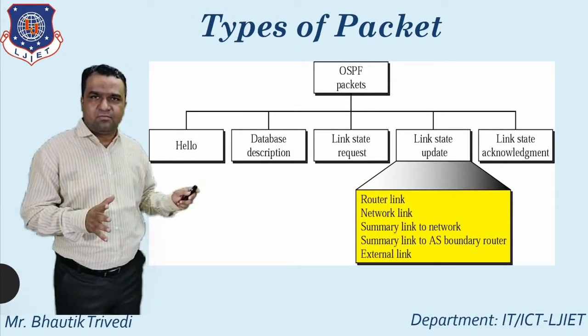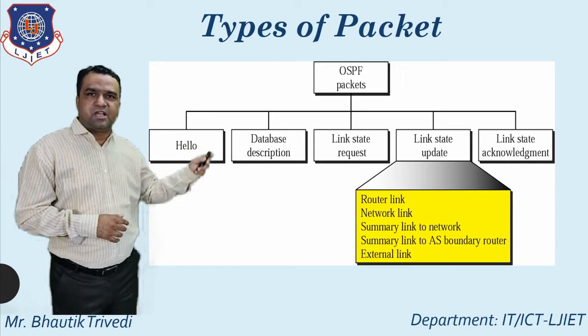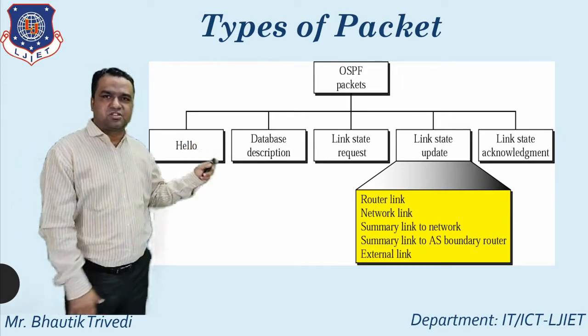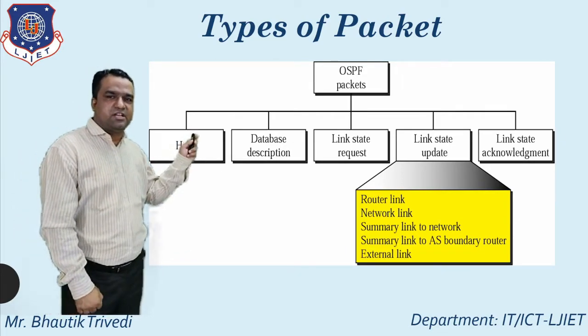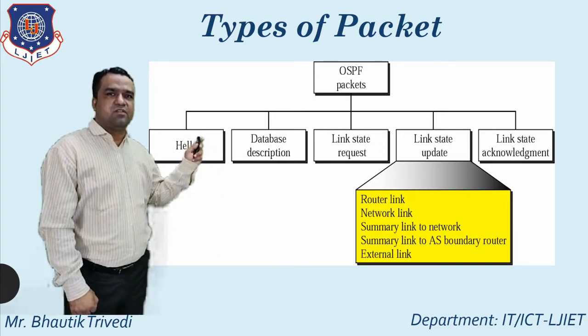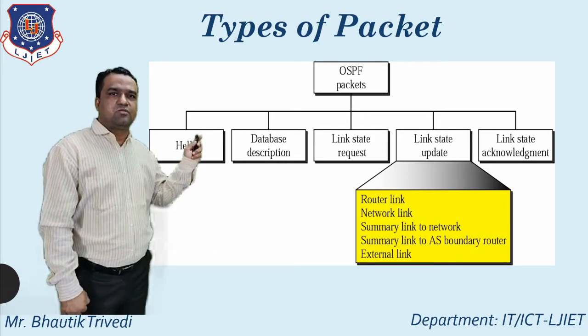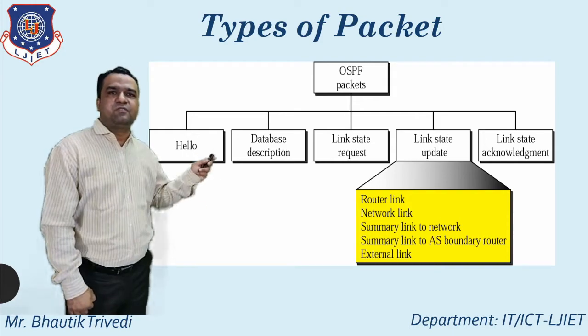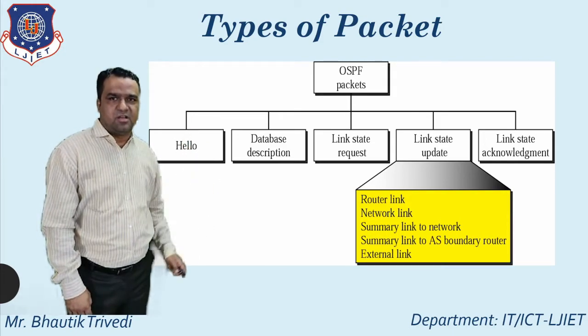So this is the diagram. OSPF packet is generally divided into 5 parts. First one, that is the hello. Second one, that is the database description. Third one, that is the link state request. Fourth one, that is the link state update. And fifth one, that is the link state acknowledgement.